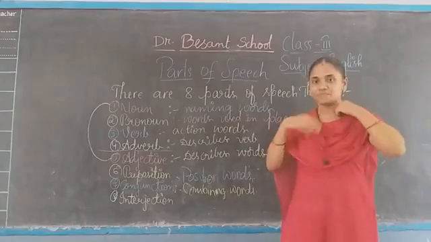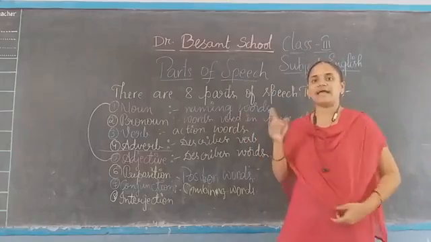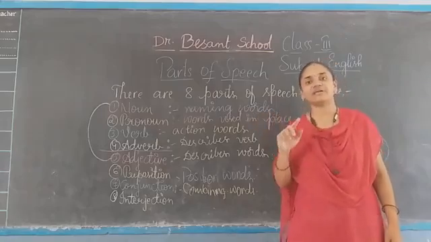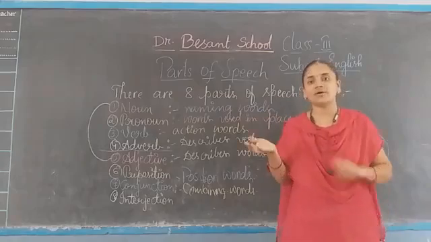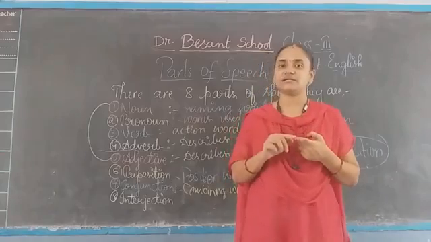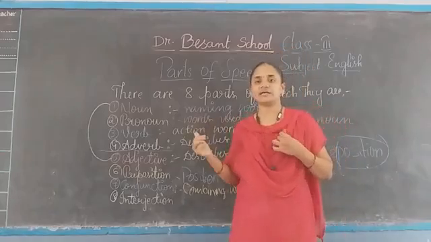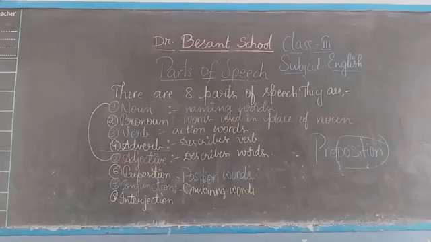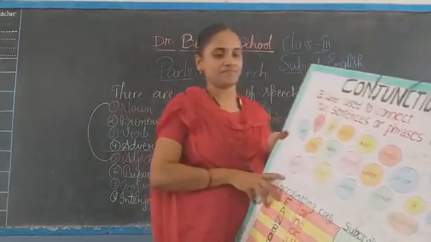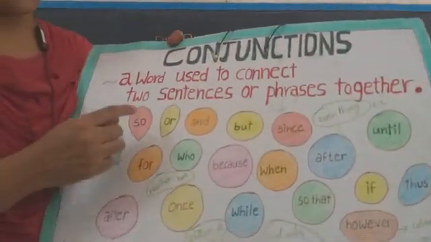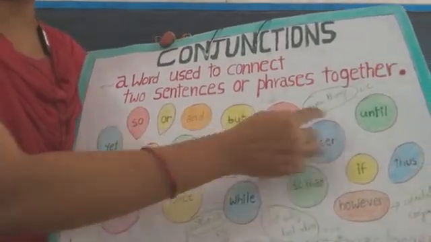In the same way, Ravi and Sunil are going to the park. Who are going? Ravi, Sunil. These two I combined using the word and. So and will be a conjunction again. Let us see some more examples for conjunctions. See, these are some more conjunctions: so, or, and, but, since, until.